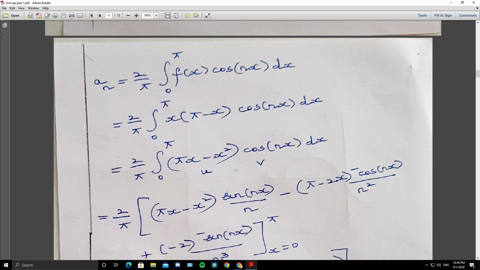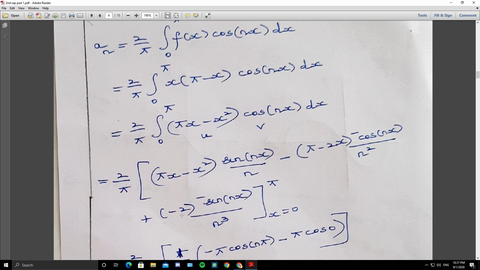Bernoulli rule: u v1, u is pi x minus x square, v1 is the integral of cos, sine of nx by n, minus the derivative of pi x minus x square, pi minus 2x, into the integral of sine, minus cos of nx by n square, plus the derivative of pi minus 2x, minus 2, into the integral of minus cos, minus sine of nx by n cube, from x equals 0 to pi.